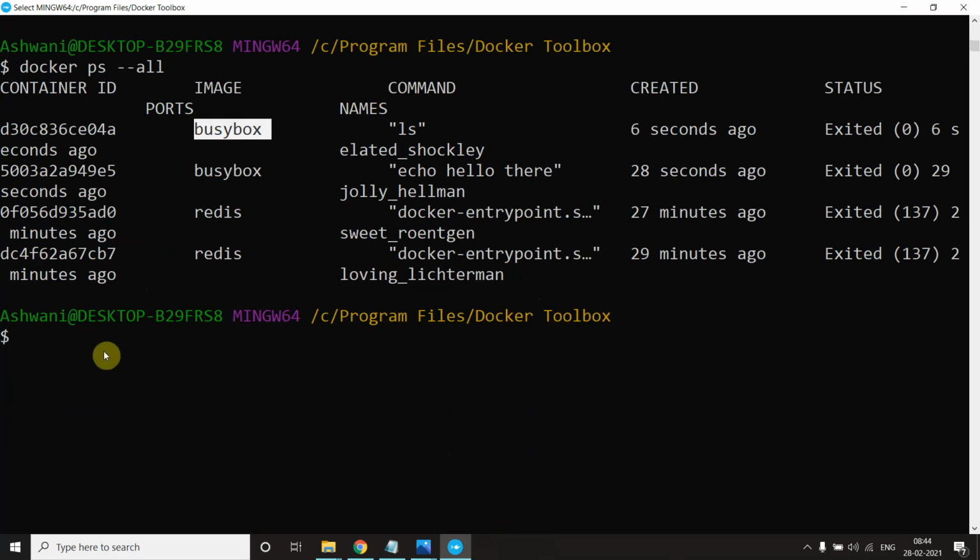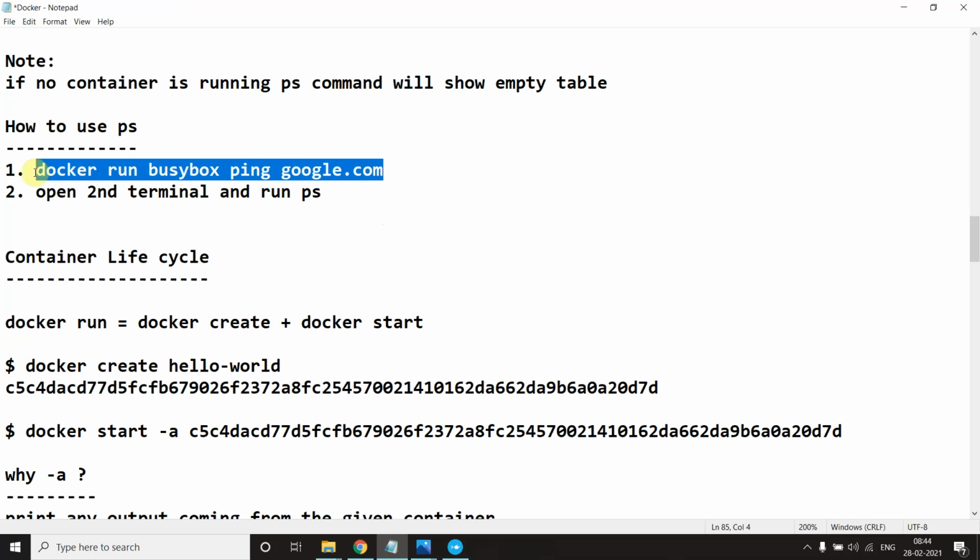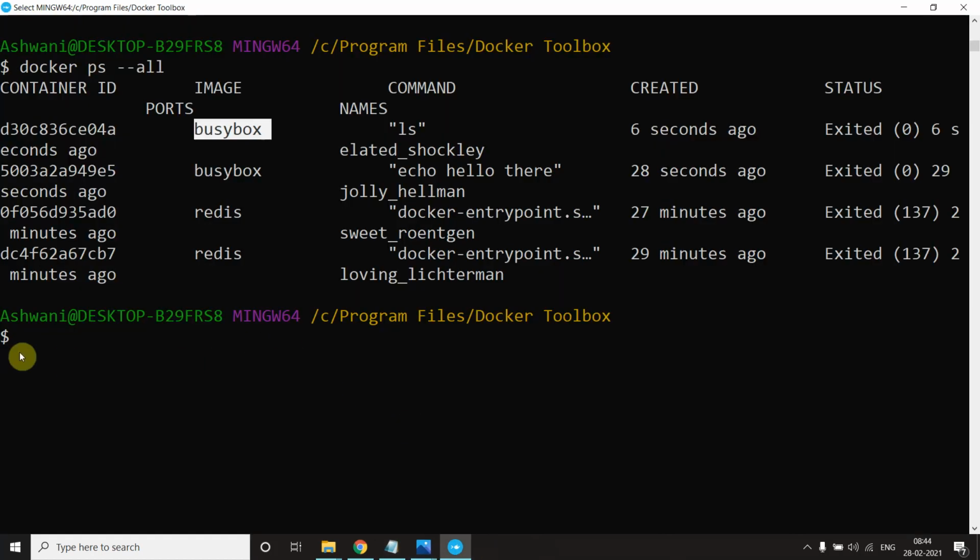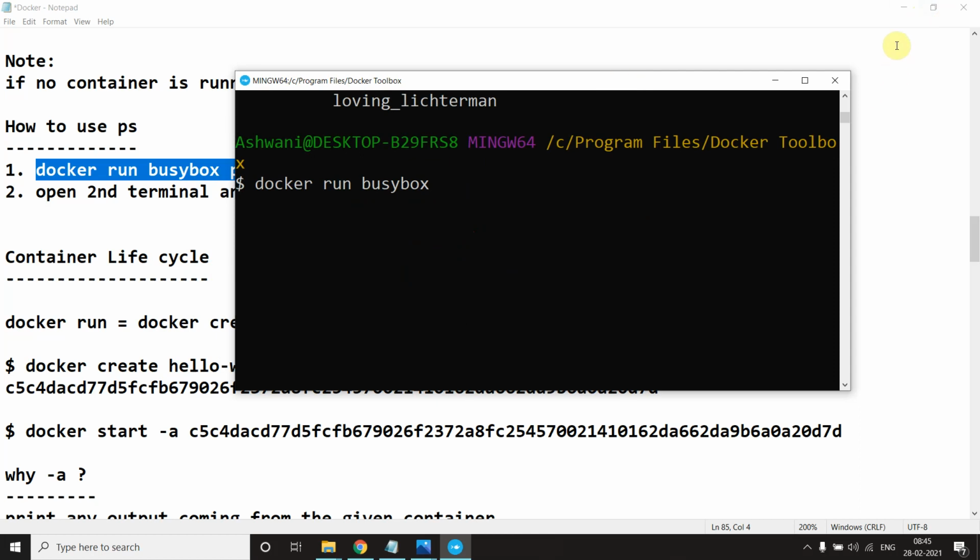Suppose you want to ping google sometime. I will copy this and paste it here. docker run busybox, and I will open another terminal also here.